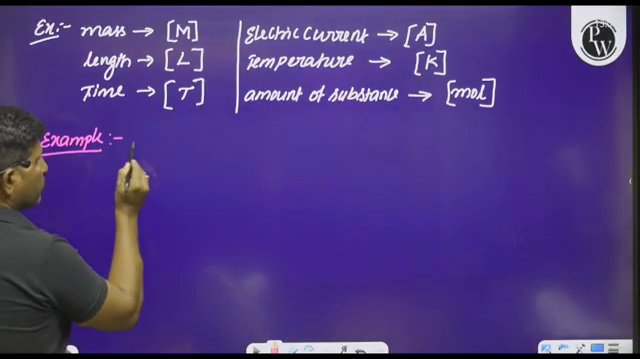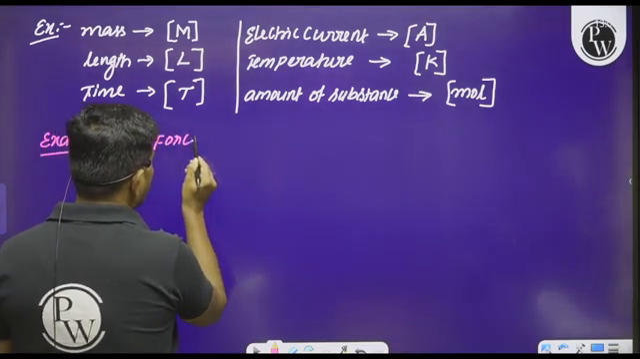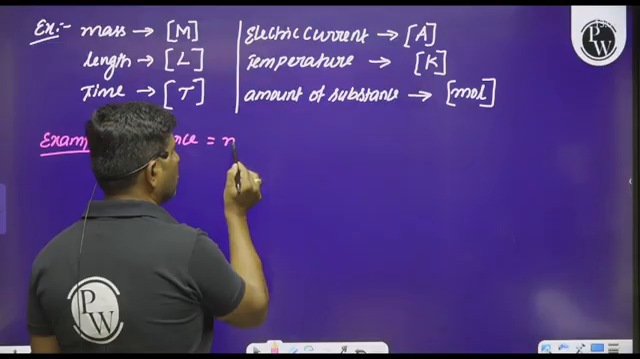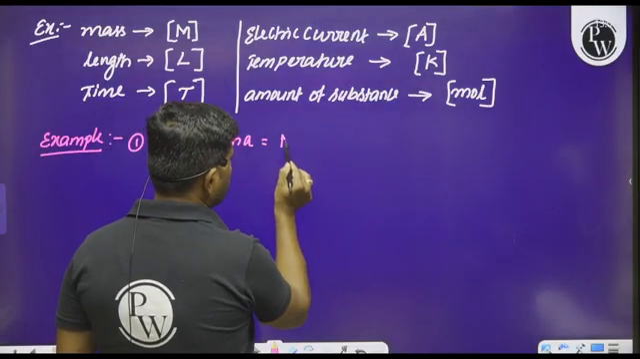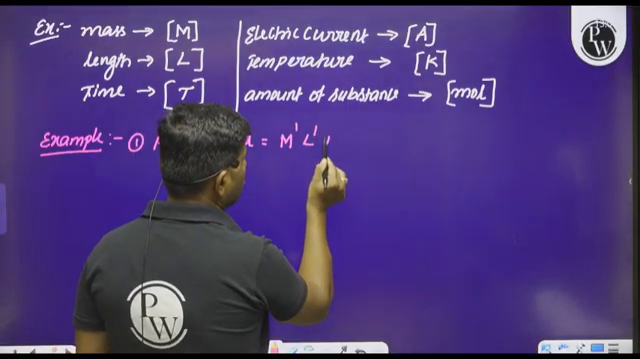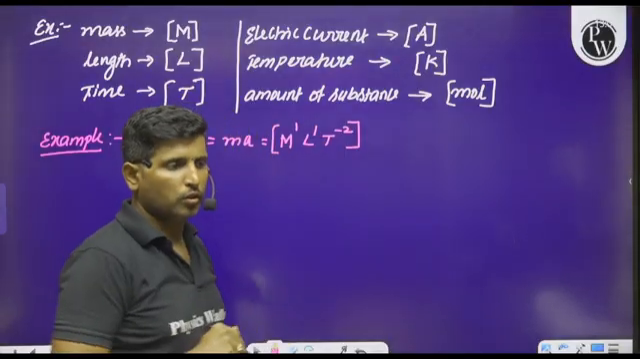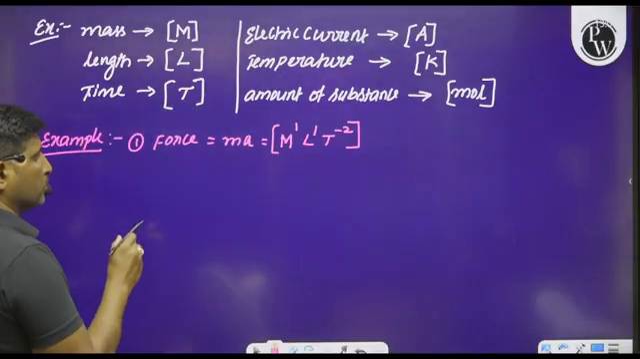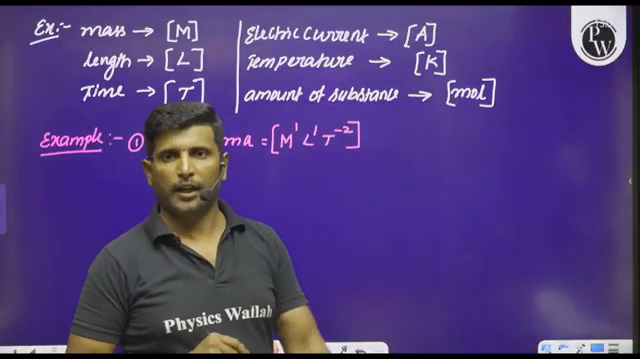please observe this first one. If you want to know what is the dimensional formula for force, force is nothing but mass into acceleration. Mass can be represented by capital M to the power of 1, acceleration is L to the power of 1, T to the power of minus 2. So dimensional formula for the force is nothing but M power 1, L power 1 and T power minus 2.